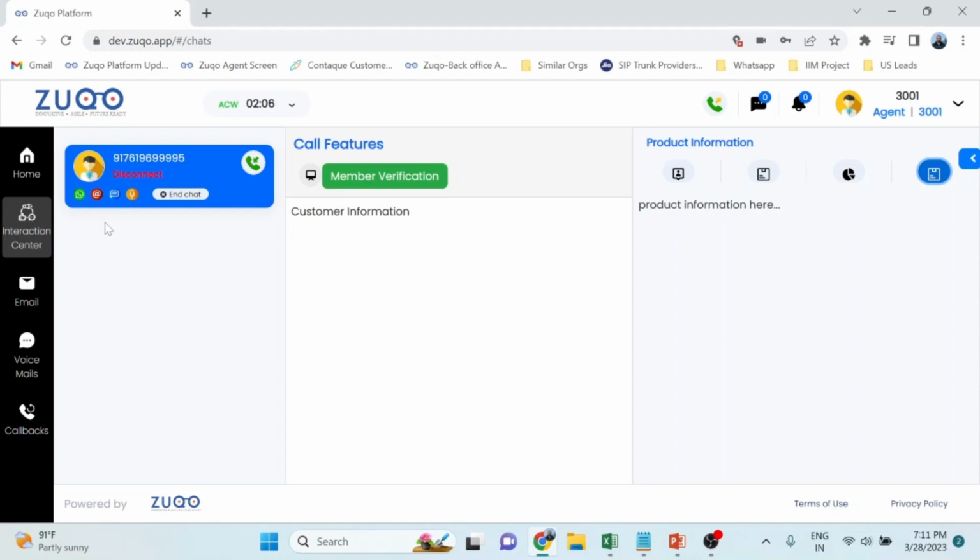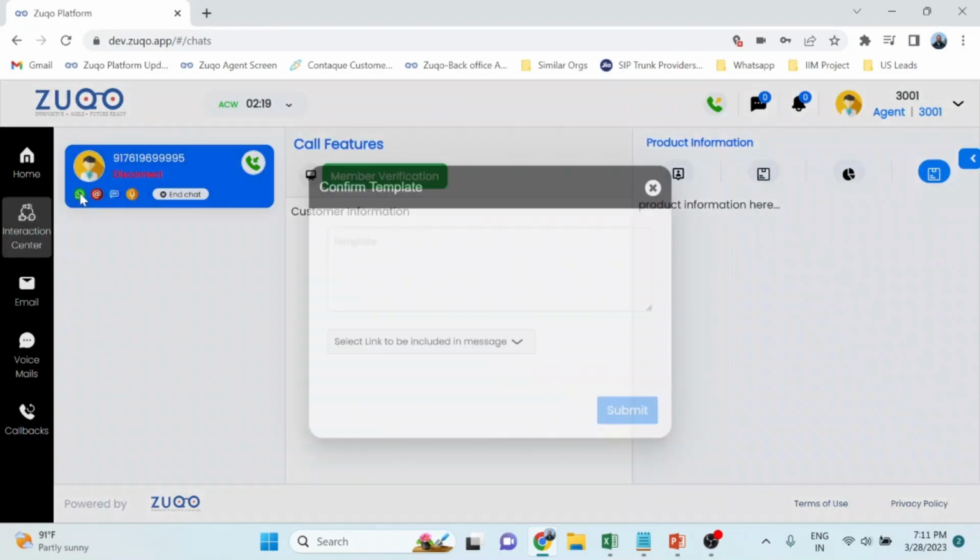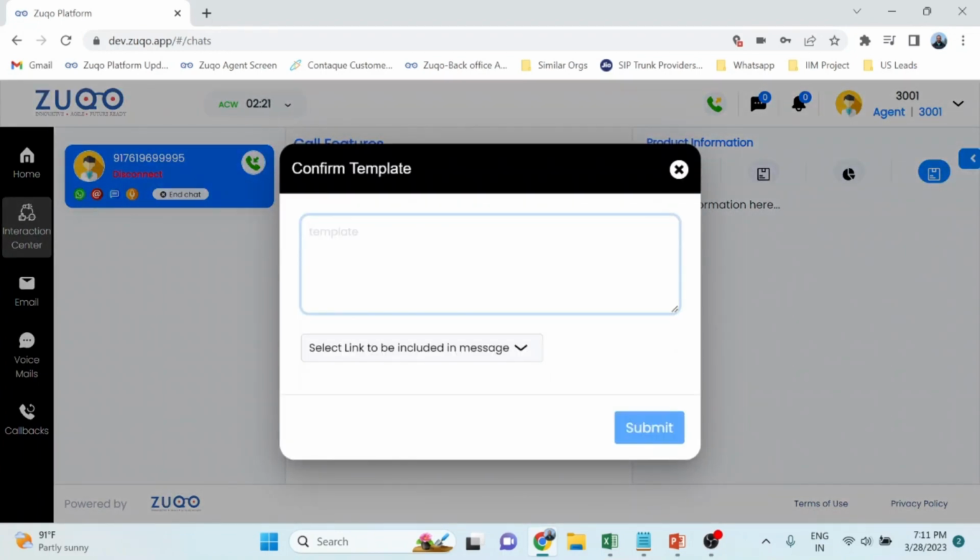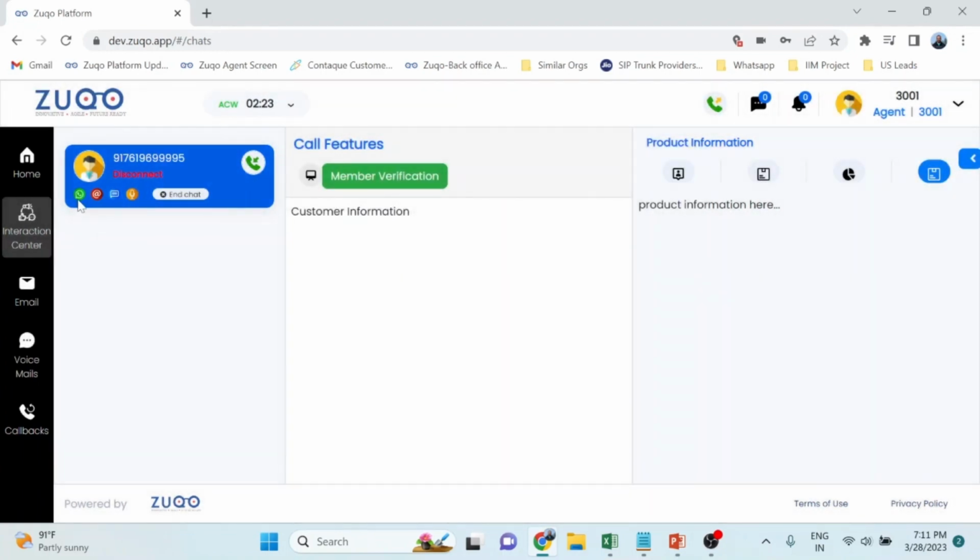And one more additional beautiful feature in the product is, let's say the agent is having a conversation over voice, and he wants to send an invoice, or it could be a document, it could be anything for that matter. You can send those documents in multiple channels. For example, it could be WhatsApp or an email or an SMS.